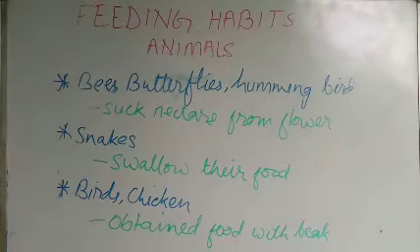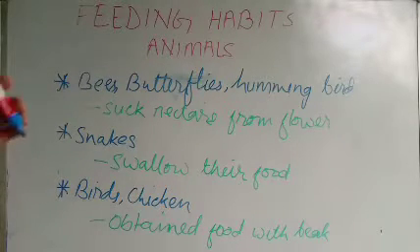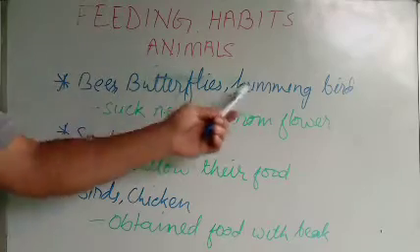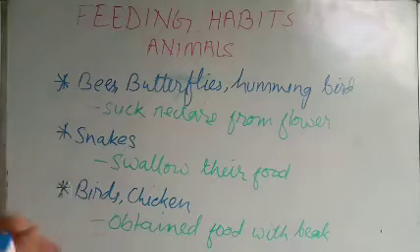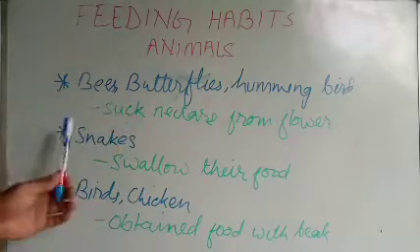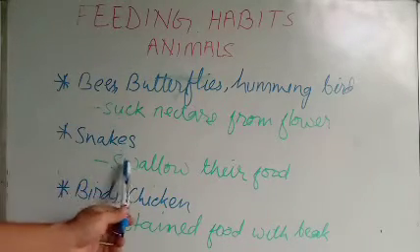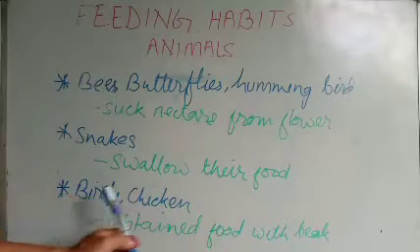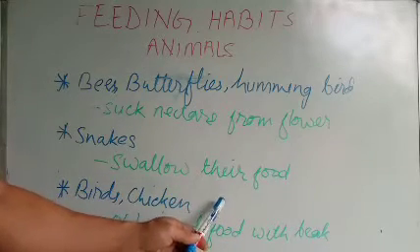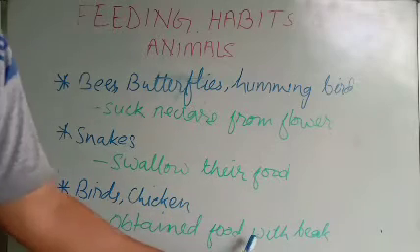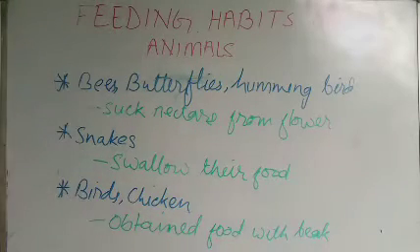Feeding habits of animals. Different animals have different feeding habits. Let's take an example: bee, butterfly, hummingbirds. They fly and suck nectar from the flower. But snakes swallow their food. And the third is birds like chicken, hen; they obtain food with their beak. This is how they get their food.